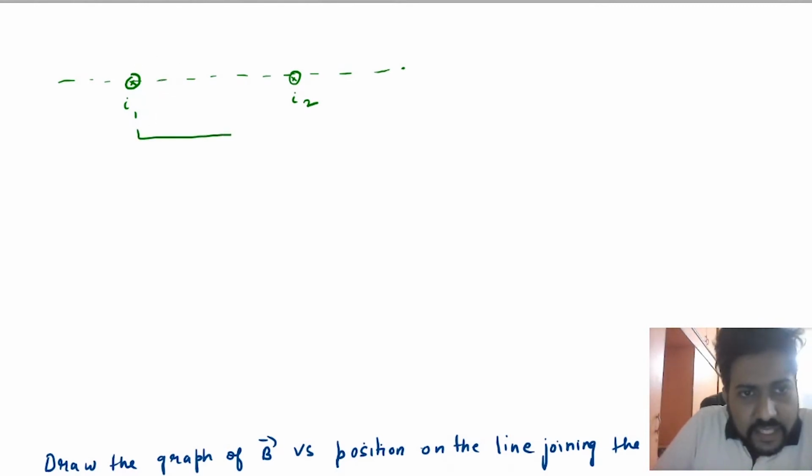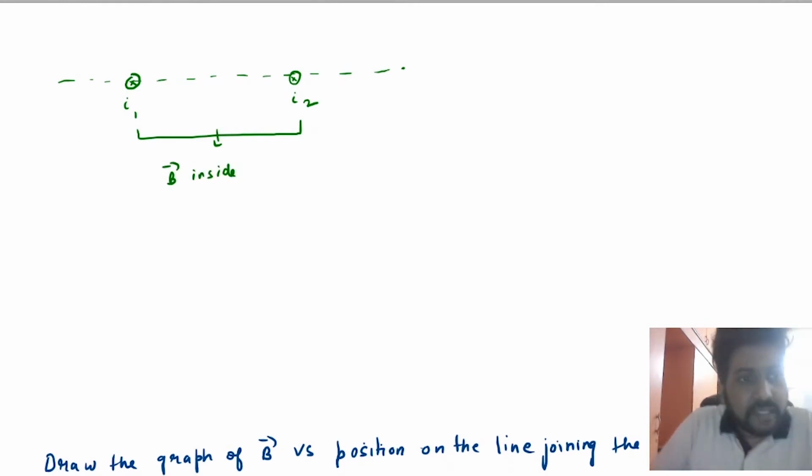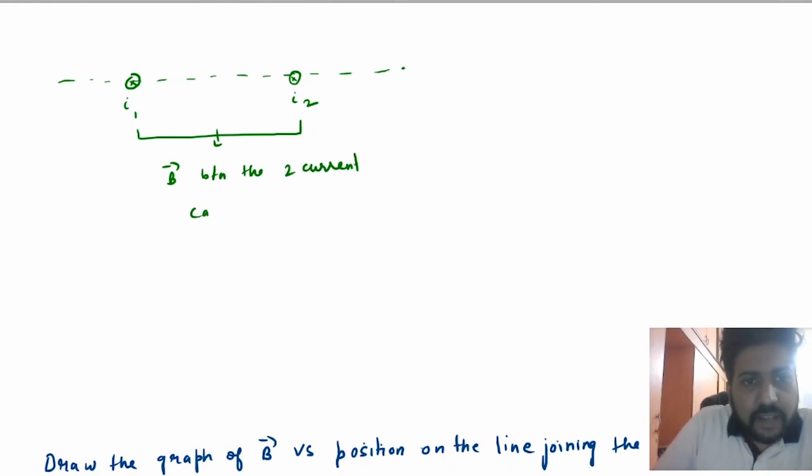First point is inside, that is the magnetic field between the two current carrying wires.